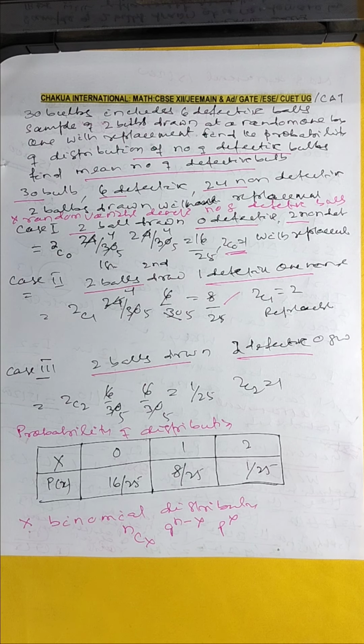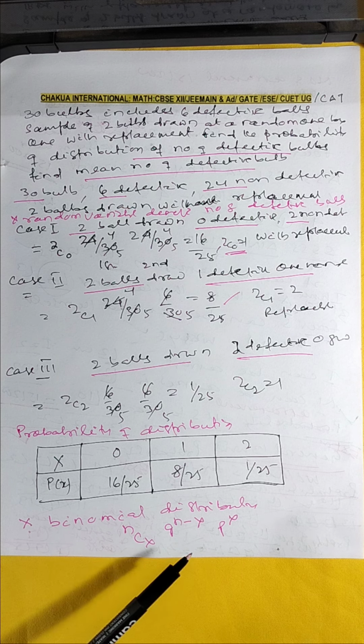So 30 balls are there, 6 defective. You have to take a sample of 2 balls with replacement. Mind you, with replacement, without differential. So there is a general formula, which is based on a binomial distribution.